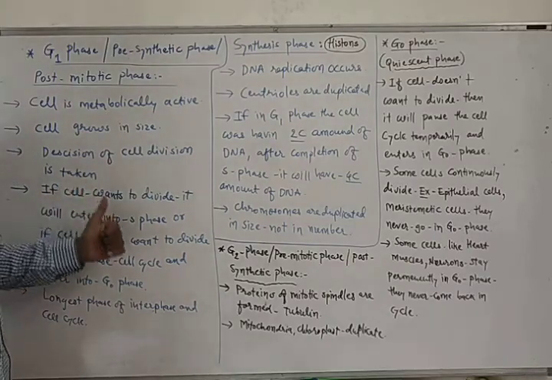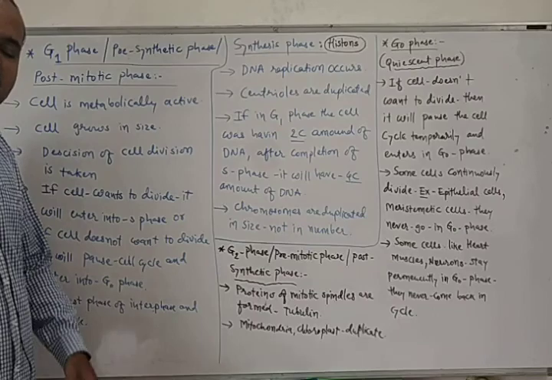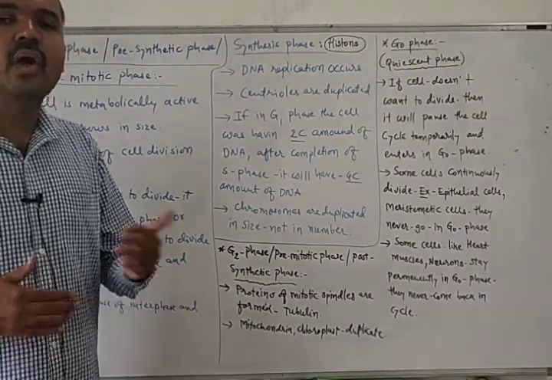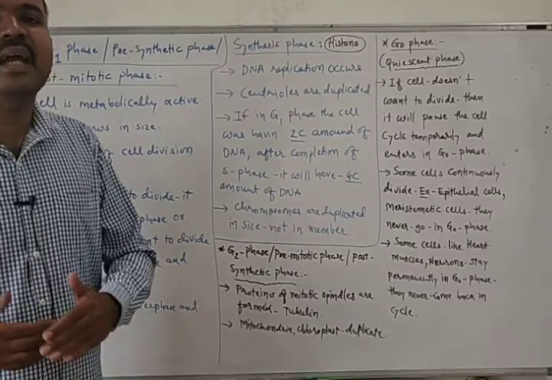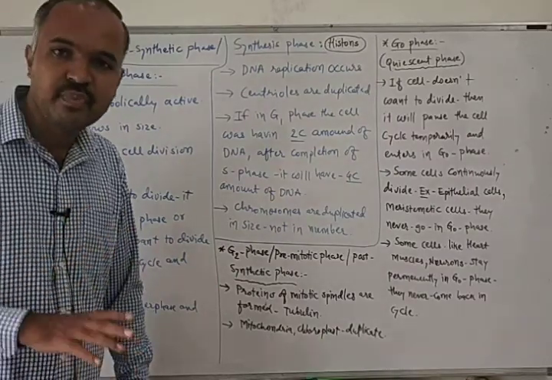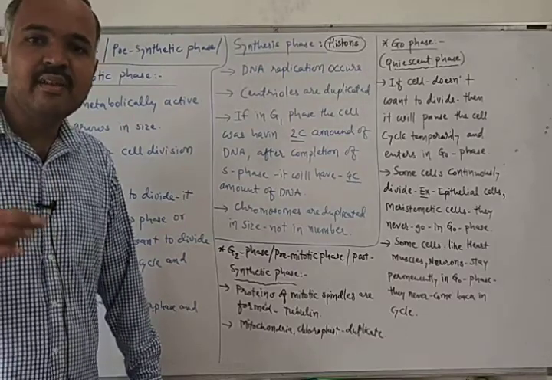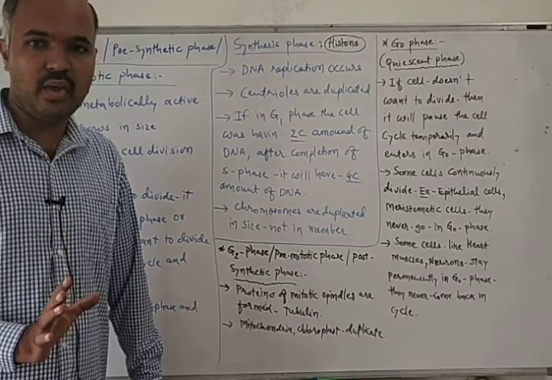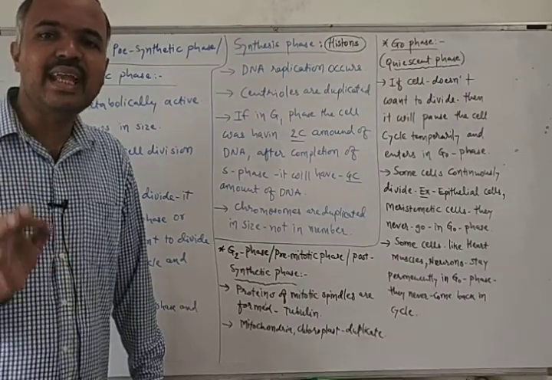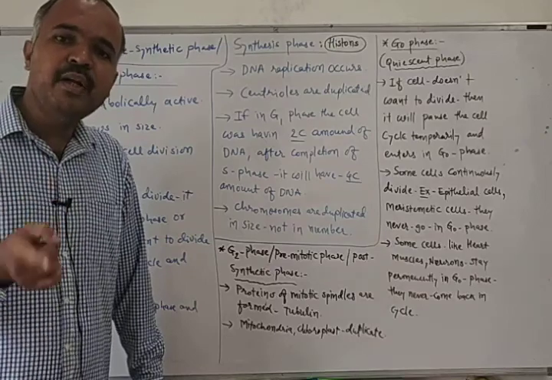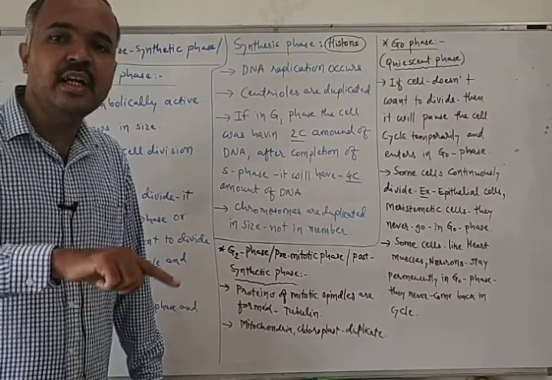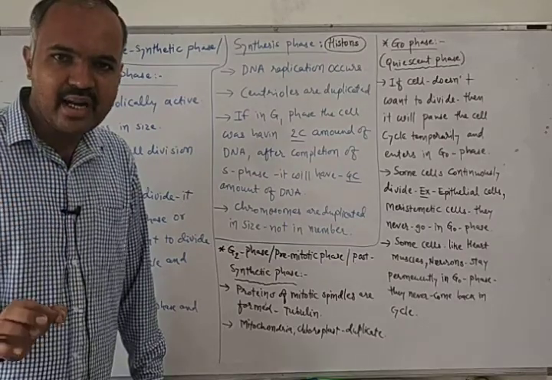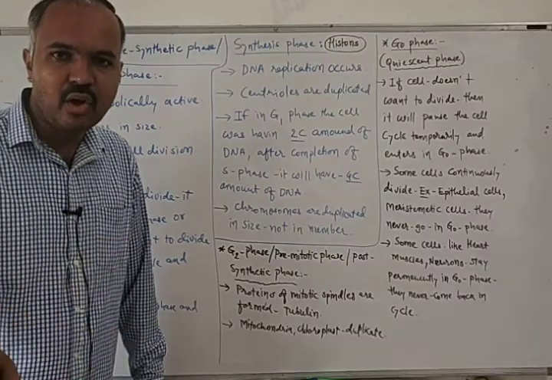During G1 phase, the decision of cell division will be taken. Whether I want to divide or not, that decision will be taken by the cell during the G1 phase. If it wants to divide, then it will enter into the next phase, called S phase.